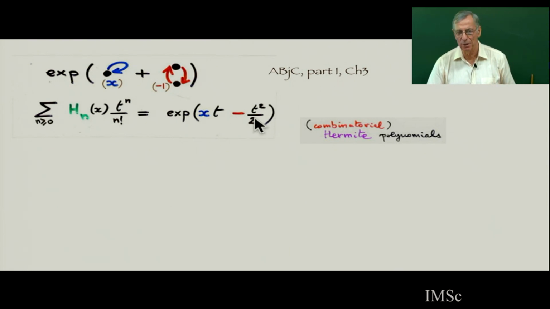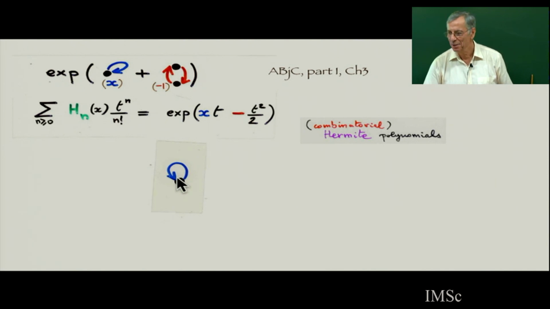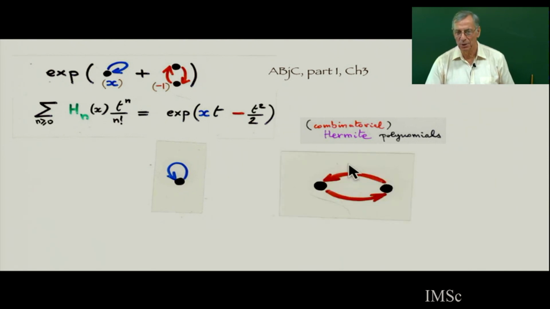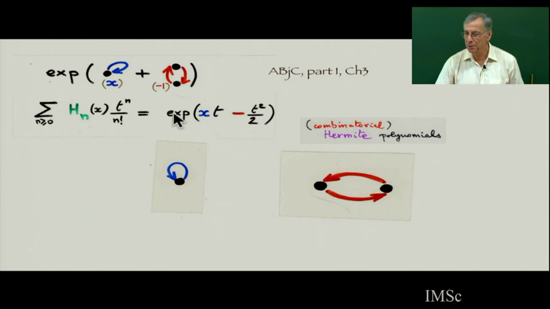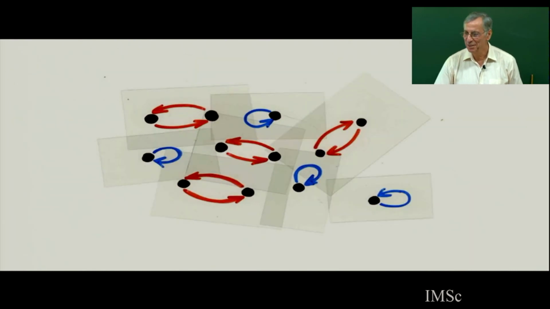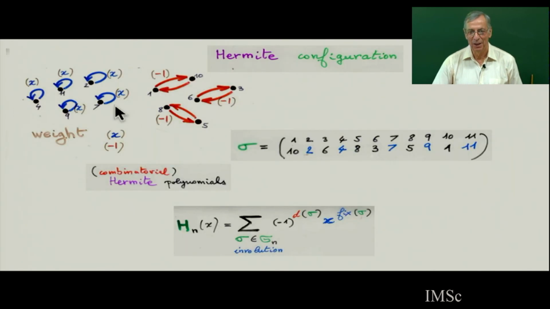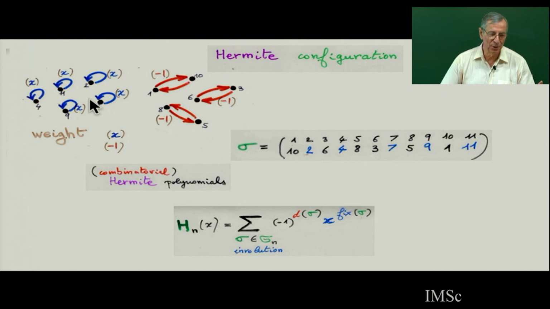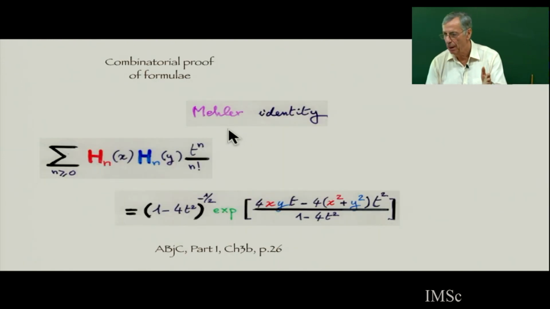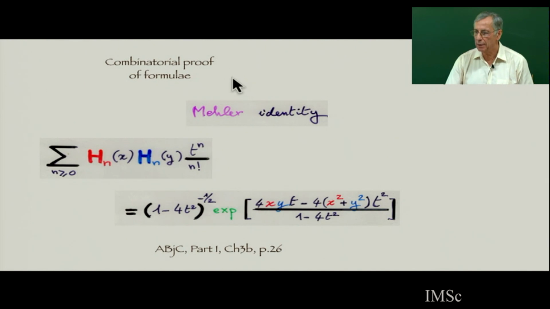You see, you have to take the exponential of this. So xt minus t^2 over 2 is this. Taking the exponential means you take many of these, and then you get back the Hermite configuration. So these are standard techniques. And the standard techniques we will use for exponential generating functions give you, for example, a combinatorial proof of this identity. This is a classical identity on orthogonal polynomials, which is called the Mehler identity. It's an identity where you have a pair of two Hermites. The generating function is going to be this. So we'll prove this in the class.